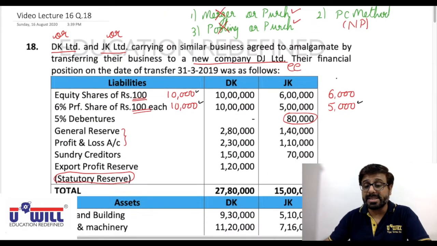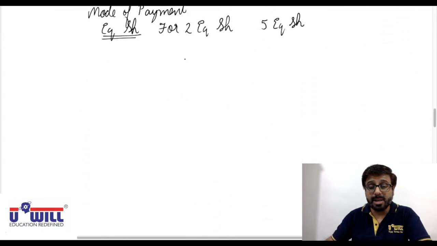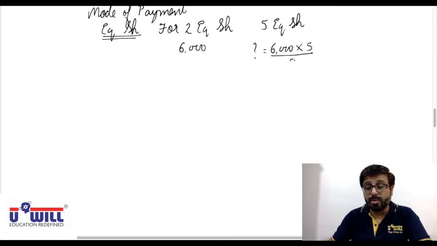And in JK there are 6,000 equity shares. So for 6,000 equity shares, how many? 6,000 into 5 divided by 2, 15,000 equity shares will be issued.